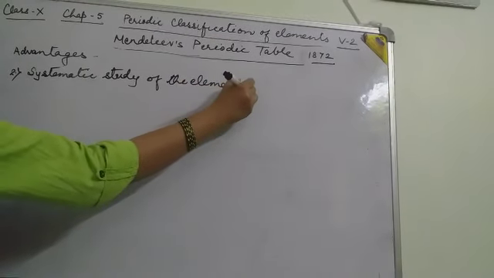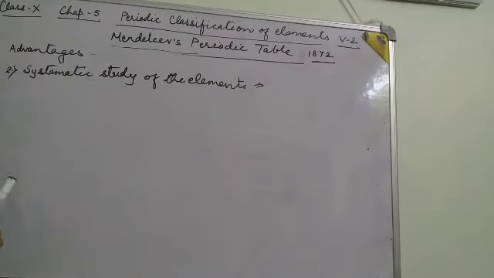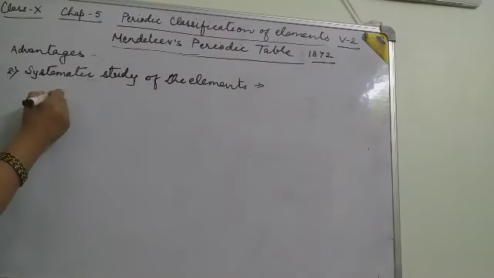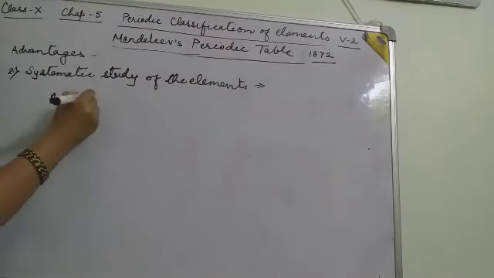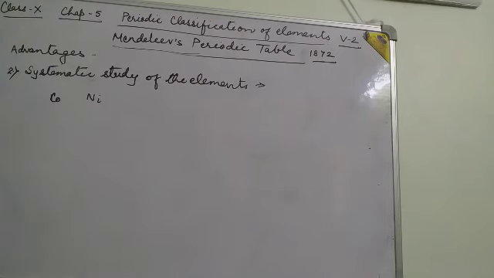According to Mendeleev's periodic law, he arranged the elements according to the increasing order of atomic mass. But in the case of cobalt and nickel, the mass of the cobalt is a little bit more than that of the nickel.